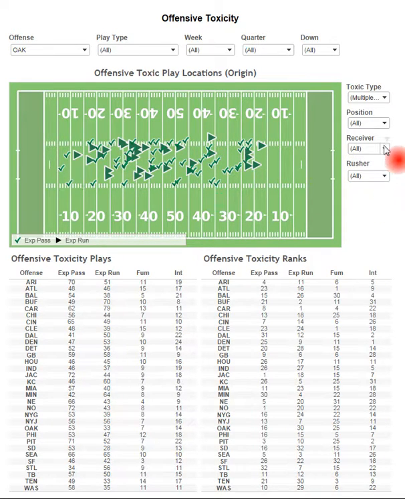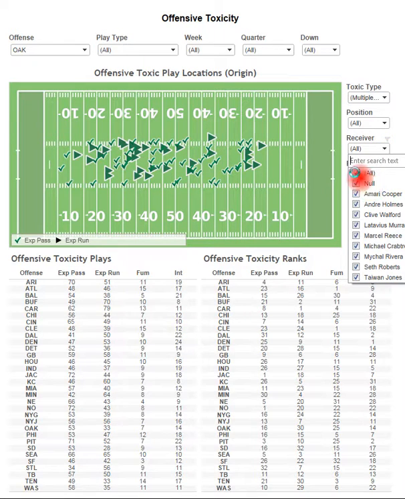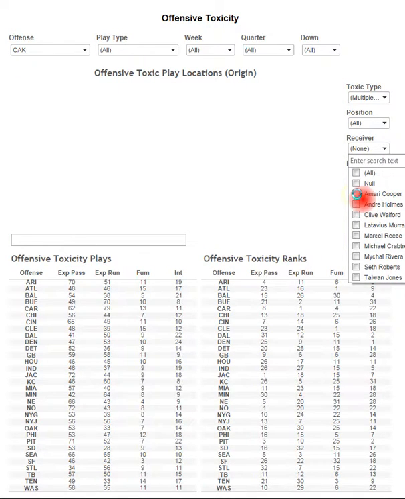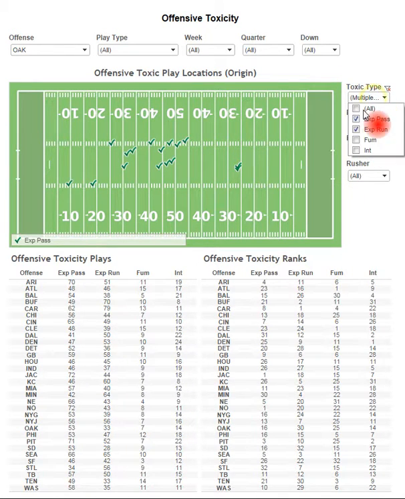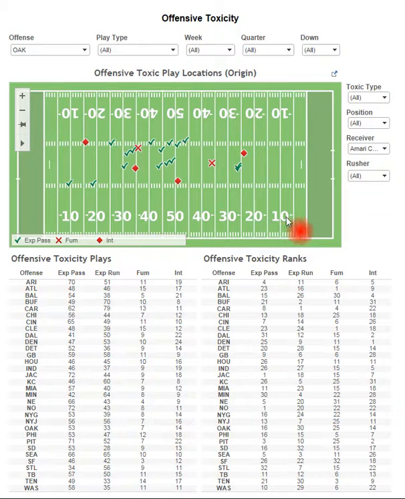And we want to look at, let's say, Amari Cooper. Okay, when Amari Cooper was targeted, this is what he did. Let's go ahead and add back all of these. So you can see when Amari Cooper was targeted, there were 4 interceptions, and here's where the ball was snapped on those 4 interceptions, as well as kind of the direction of where they were sitting between the hash marks. You can see that there was 2 fumbles on these plays, and here's where they were generating the explosive plays from these spots on the field.